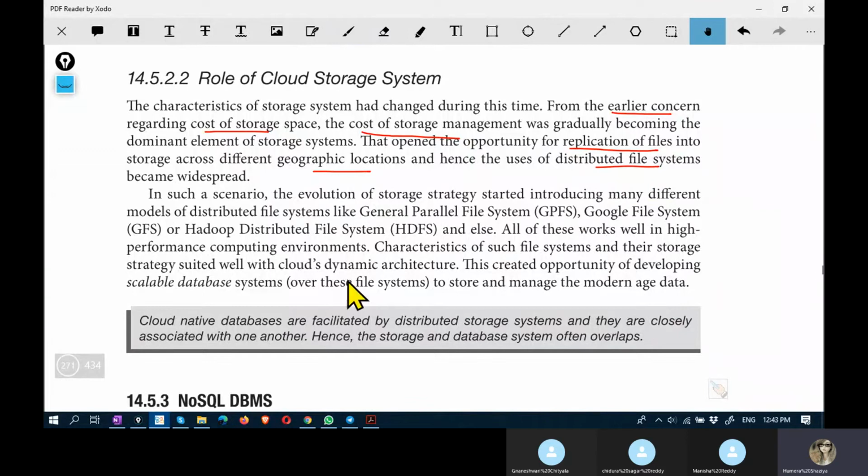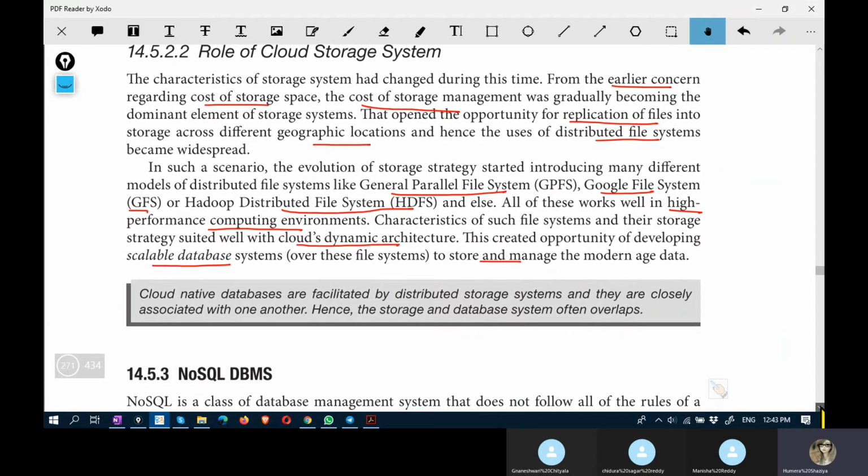Lustre parallel file system, Google file system, or Hadoop distributed file system, these have evolved and they can be used on cloud, and they work well in high performance computing environment. And the characteristics of such file systems suit very well with cloud's dynamic architecture. And development of scalable database system to store and manage modern age data has also become easy.